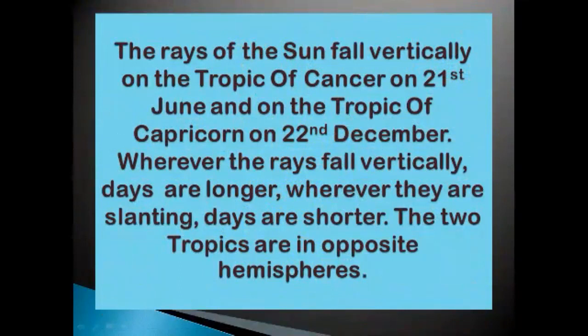The rays of the sun fall vertically on the Tropic of Cancer on 21st June and on the Tropic of Capricorn on 22nd December. Wherever the rays fall vertically, days are longer, and wherever they are slanting, days are shorter. The two tropics are in opposite hemispheres. That is what we saw in the previous figure.